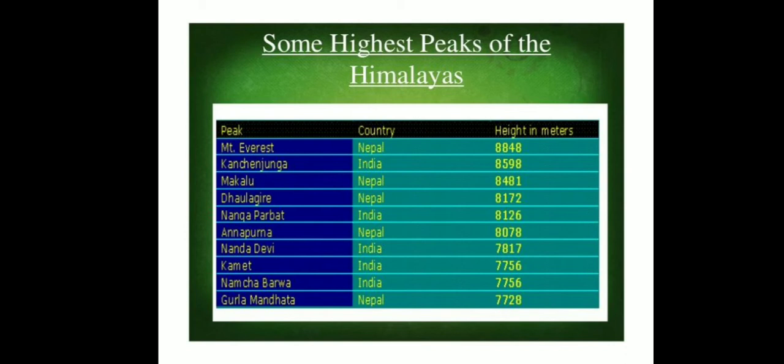After that, we have some of the highest peaks of the Himalayas: Mount Everest, Kanchenjunga, Makalu, Dhaulagiri, Nanga Parbat, Annapurna, Nanda Devi, Kamet, Namcha Barwa, and Gurla Mandhata. These are all the highest peaks of the Himalayas.